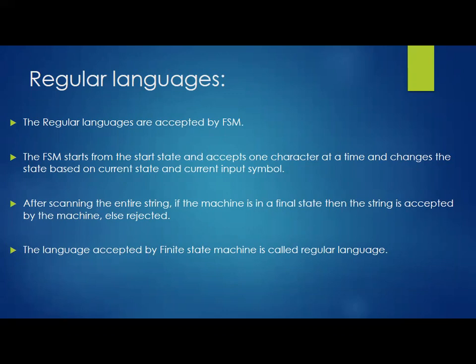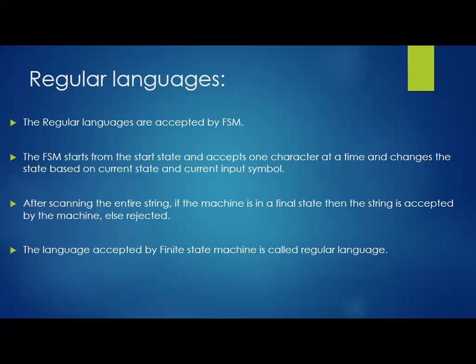Between the start and final states, how many states we involve depends on the string or input. Suppose our machine has 10 different states available by default. According to any particular string or regular language that we provide as input, it depends on how many of the 10 states are utilized. Out of the 10, one will be made the start and one will be made final. It is not compulsory that only one is final; we have the option of multiple final states, but the start state should be only one.